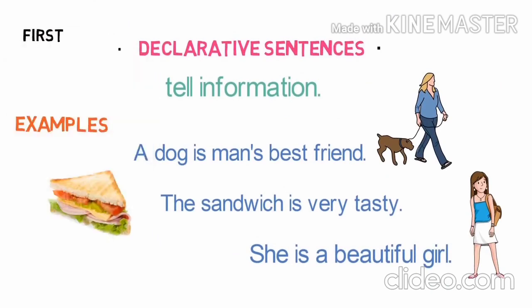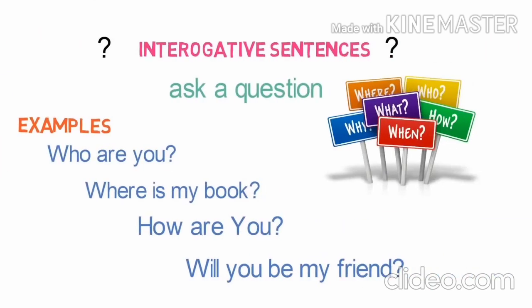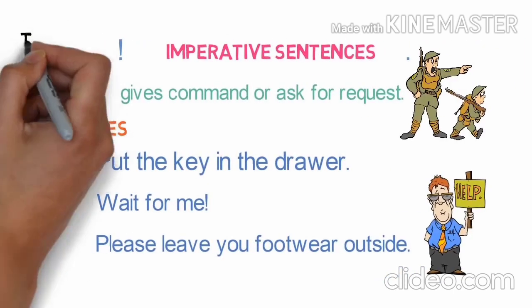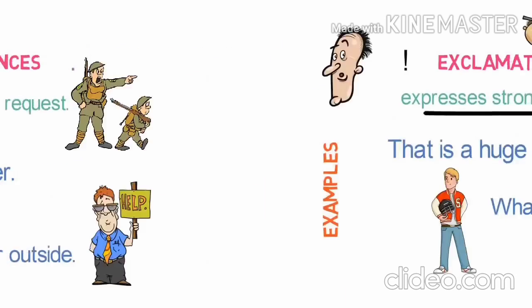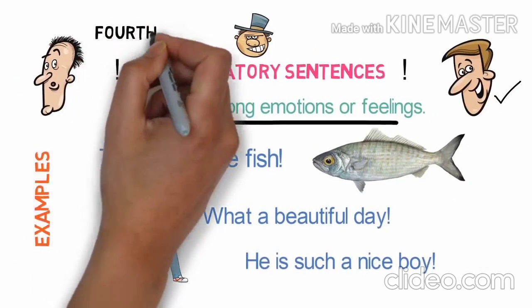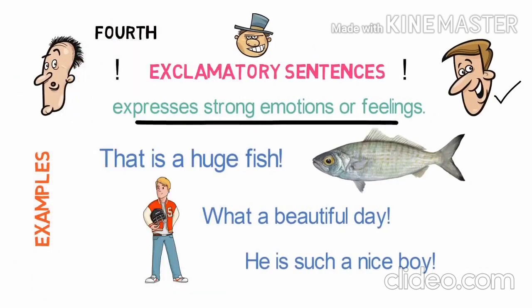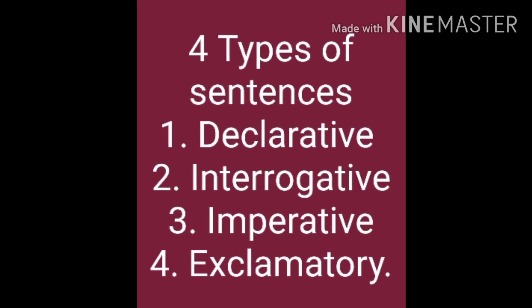Then there are different types of sentences. Declarative sentences tell you some information: dog is my best friend, cat is your pet. Interrogative sentence, asking a question: when are you going to school? When will you complete your homework? What are you doing? Third, imperative sentence, giving some order or asking for a request. The fourth type of sentence is the exclamatory sentence, and it expresses strong emotion or sudden feeling like wow, ouch, and always ends with an exclamation mark.